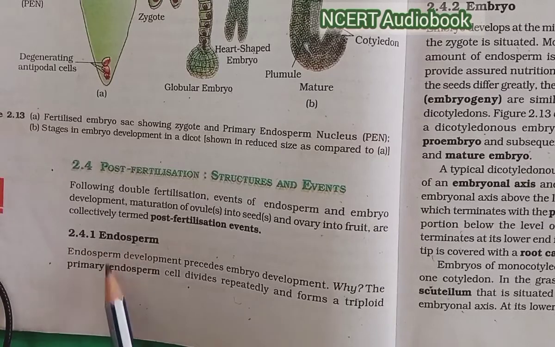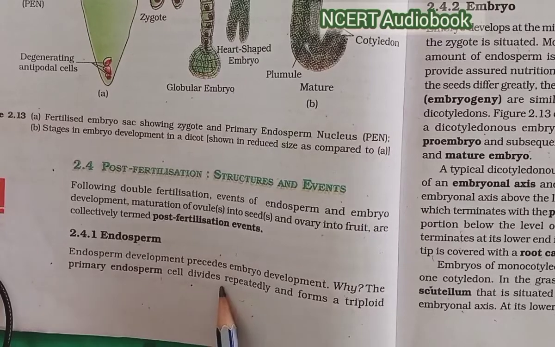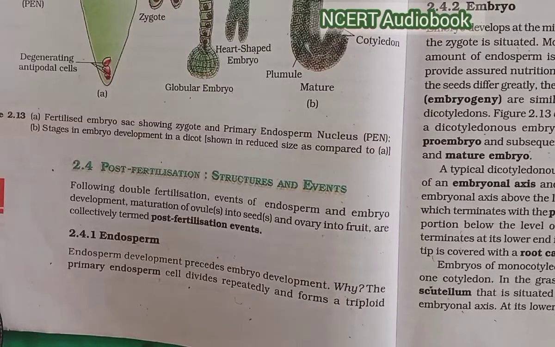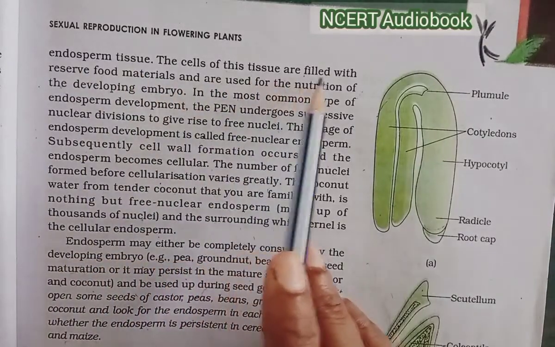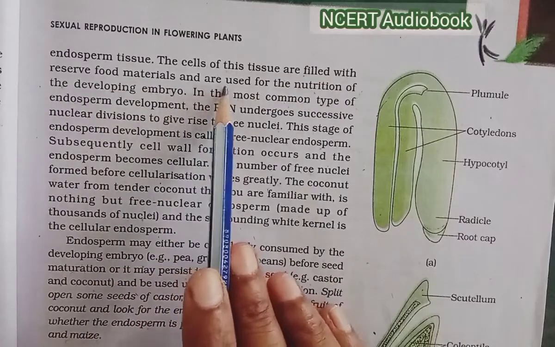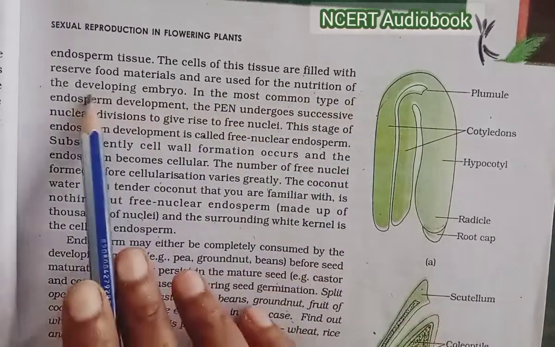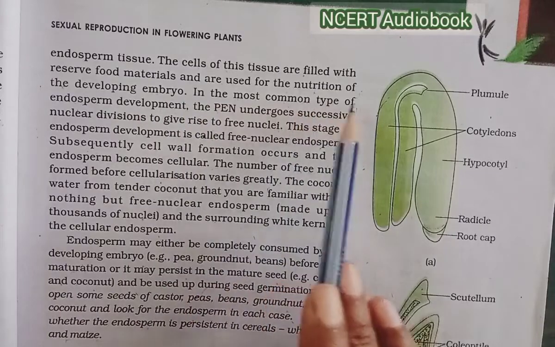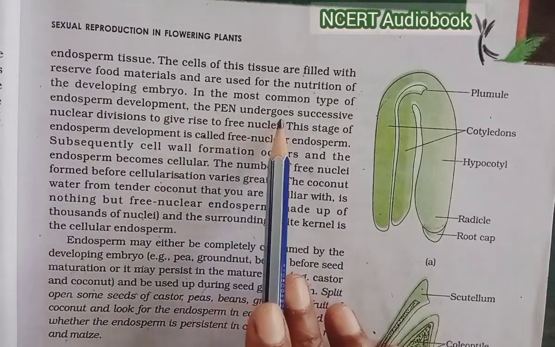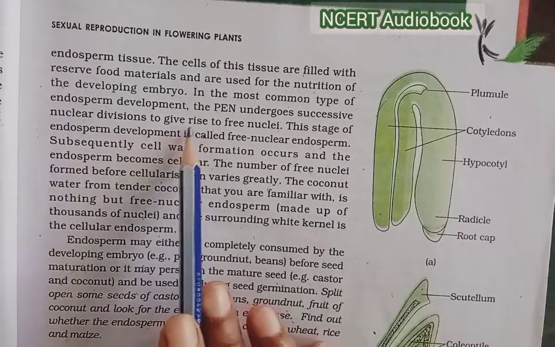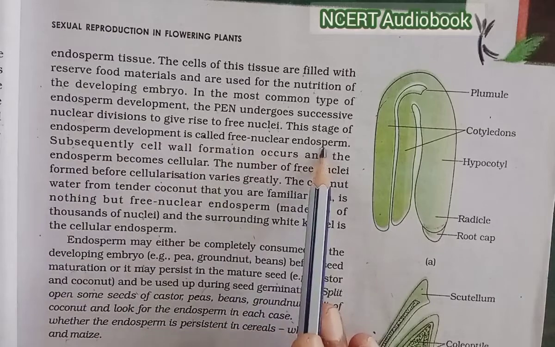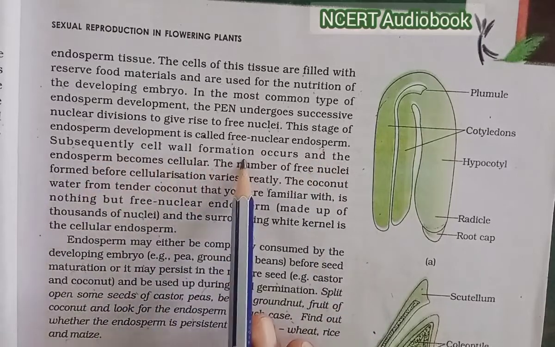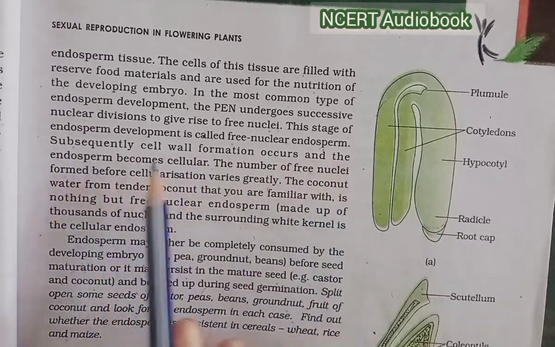2.4.1 Endosperm. Endosperm development precedes embryo development. The primary endosperm cell divides repeatedly and forms a triploid endosperm tissue. The cells of this tissue are filled with reserve food materials and are used for the nutrition of the developing embryo. In the most common type of endosperm development, the PEN undergoes successive nuclear divisions to give rise to free nuclei. This stage of endosperm development is called free nuclear endosperm. Subsequently, cell wall formation occurs and the endosperm becomes cellular.